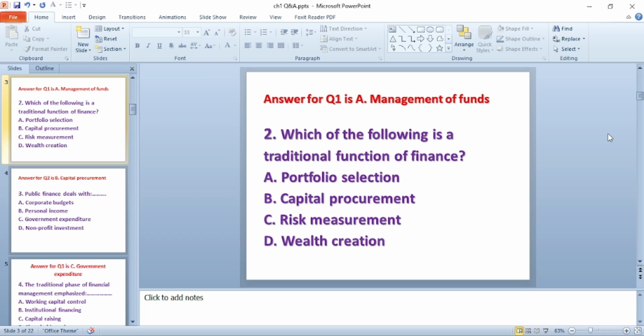Question number 2. Which of the following is a traditional function of finance? A. Portfolio selection. B. Capital recruitment. C. Risk measurement. D. Wealth creation. The answer for this question is B. Capital recruitment.